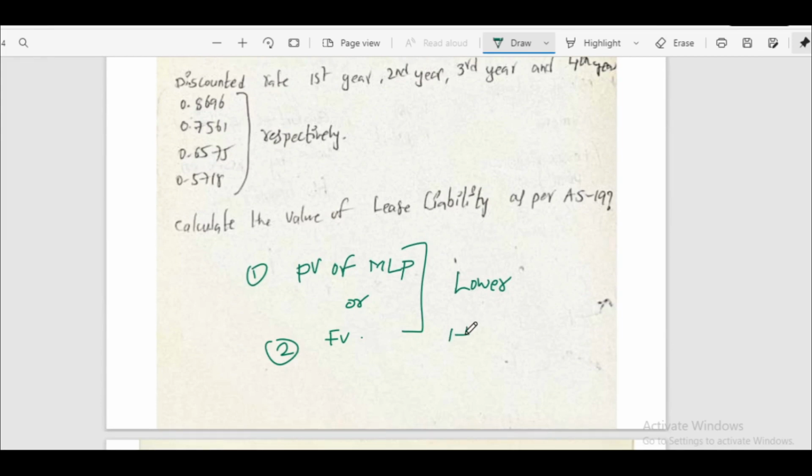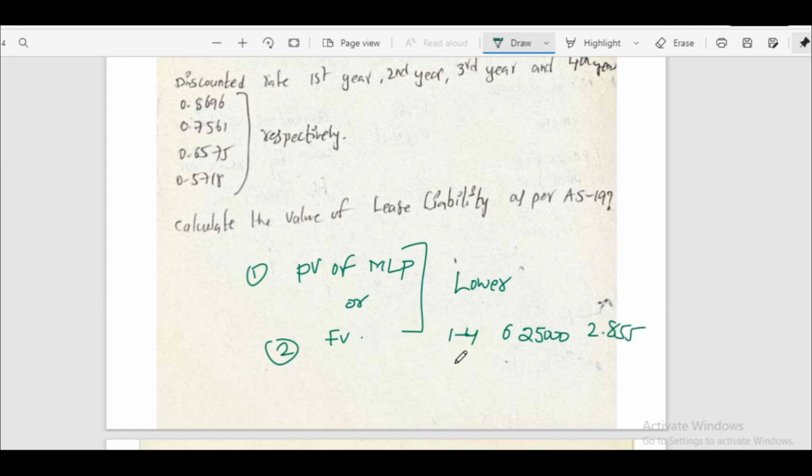For first 4 years, every year we'll pay 6,25,000. And annuity factor we have to take for first 4 years. That means 0.8696 plus 0.7561 plus 0.6575 plus 0.5718. Annuity factor is 2.855.